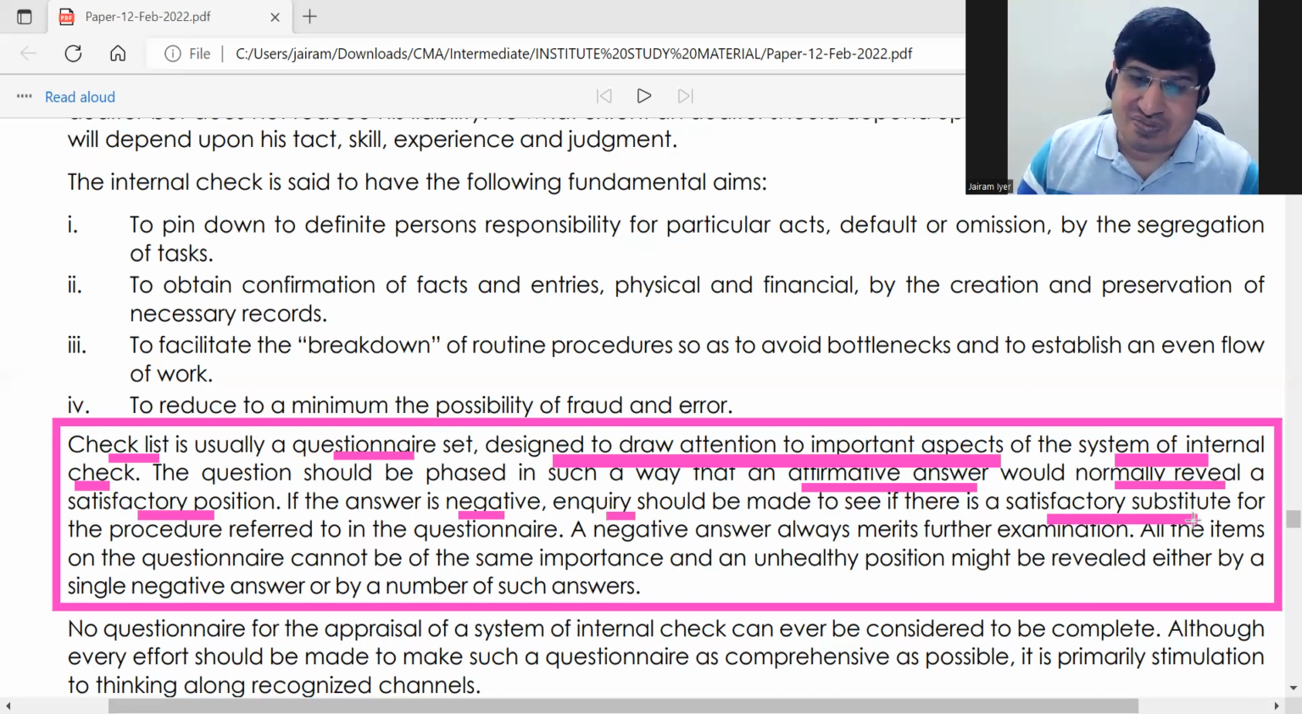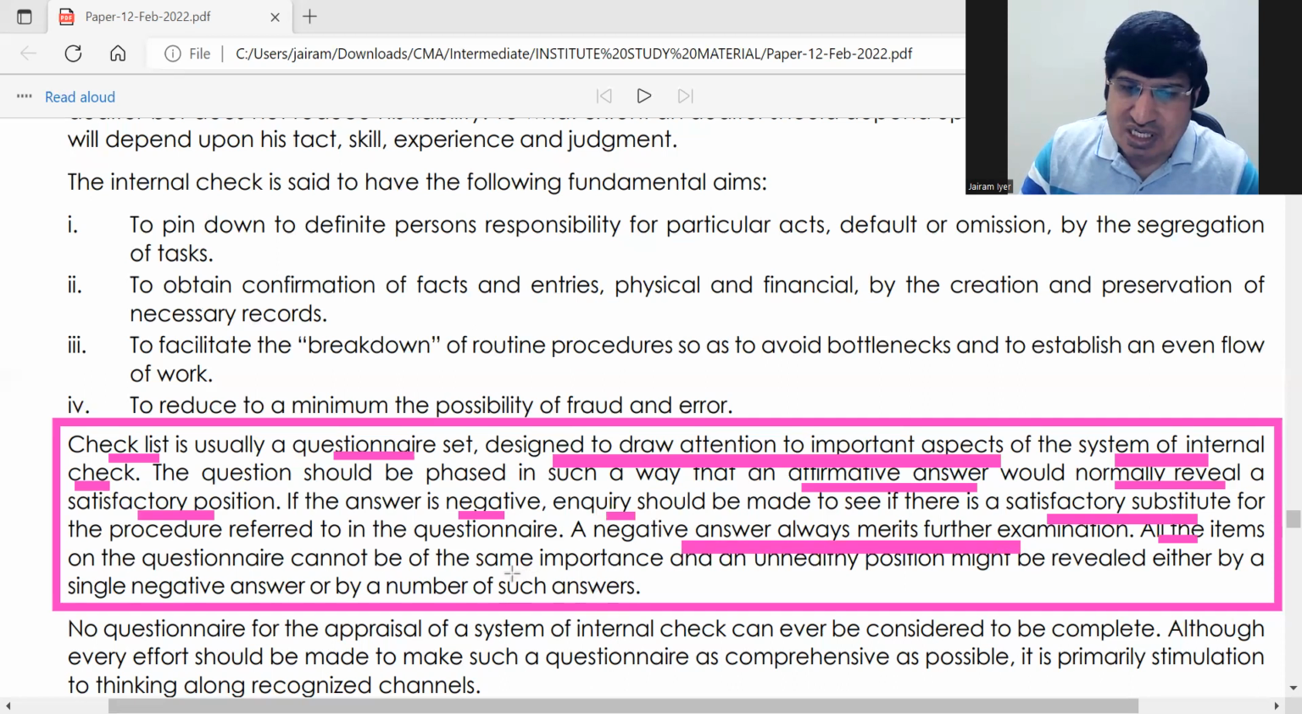Okay. So that is, for example, if the answer is no, then he will just see if there is some other procedure which is taking care of it. So negative answer means he has to examine it further. Okay. So here, all items of the questionnaire